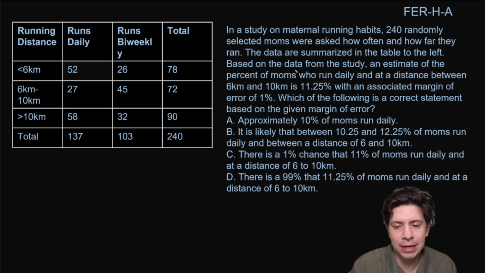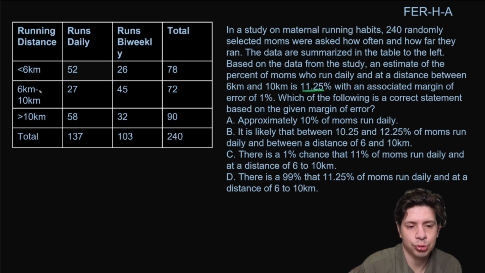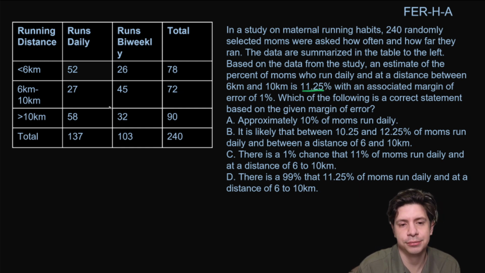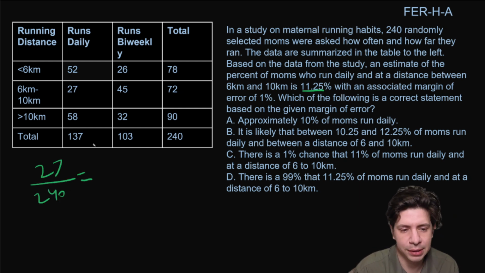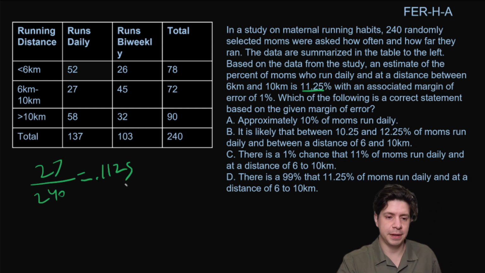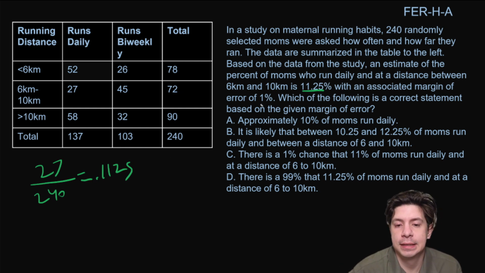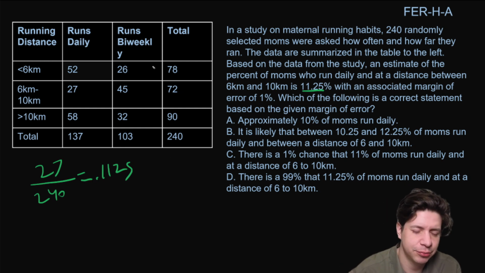So we have this chart. We're actually given a lot of information, that it's 11.25% between 6 and 10 kilometers, right? So who run daily and at a distance between is... So they run daily, so it's these people, right? So it'd be 27 out of 240, and they're telling us it's 11.25%, and normally you can trust them, but if I did the math on this, I would get 0.1125.